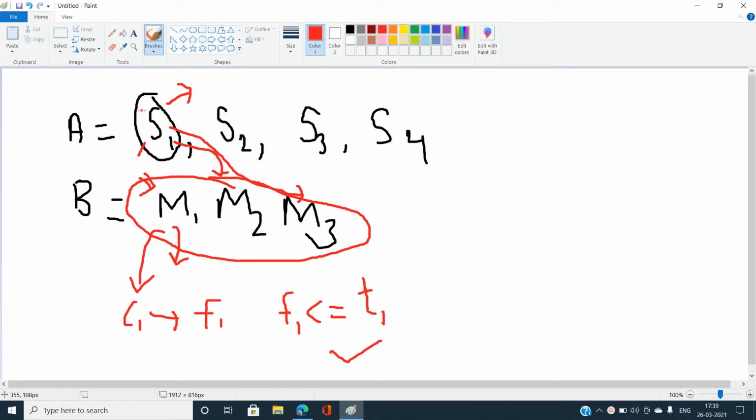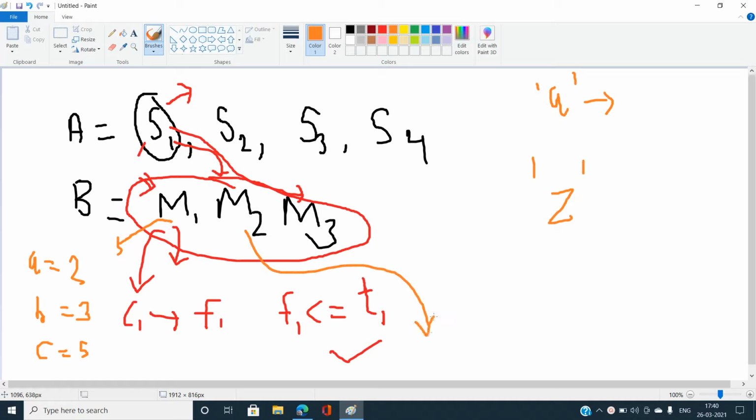So I'm going to tell about a very different approach, or you can say a very good approach. What I'm going to do is maintain a frequency for characters starting from A up to Z, and it will store the maximum frequency that is possible. Let's say M1 has a frequency of A equal to 2, B equal to 3, and C equal to 5. And let's say M2 has a frequency of A equal to 7, B equal to 4, and C equal to 9.